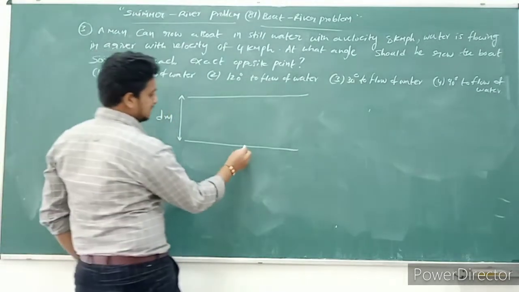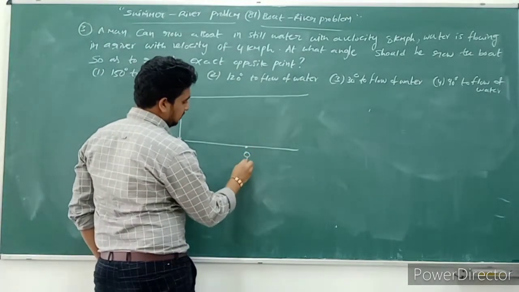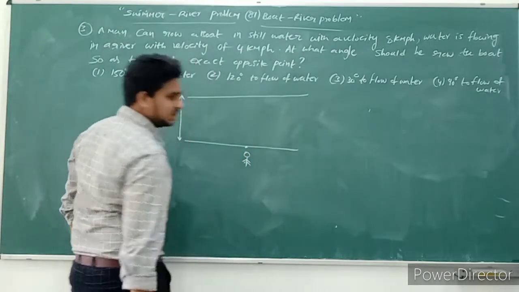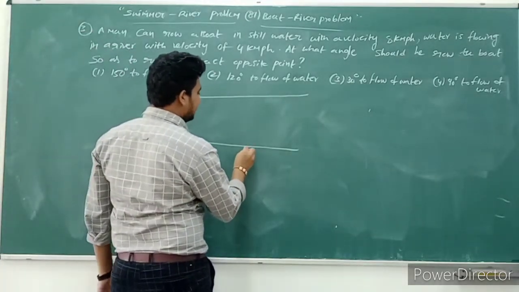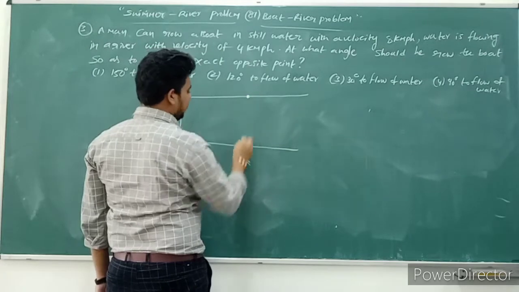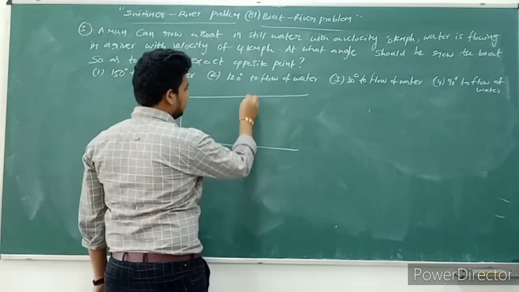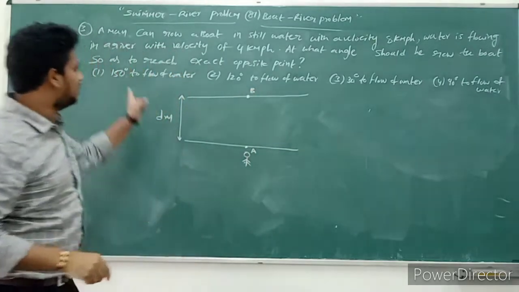So now the person started here. The man started here. He rows the boat. So he needs to reach the exact opposite point. For example, this is point A, this is point B. Observe carefully.